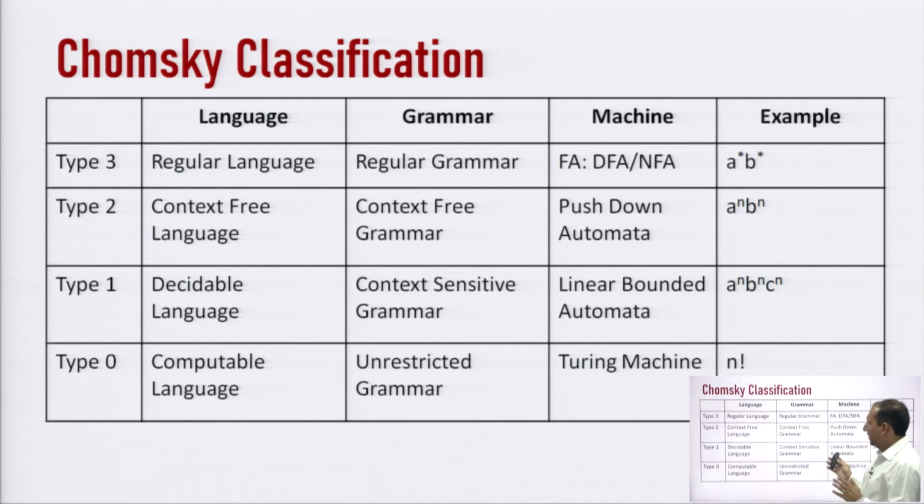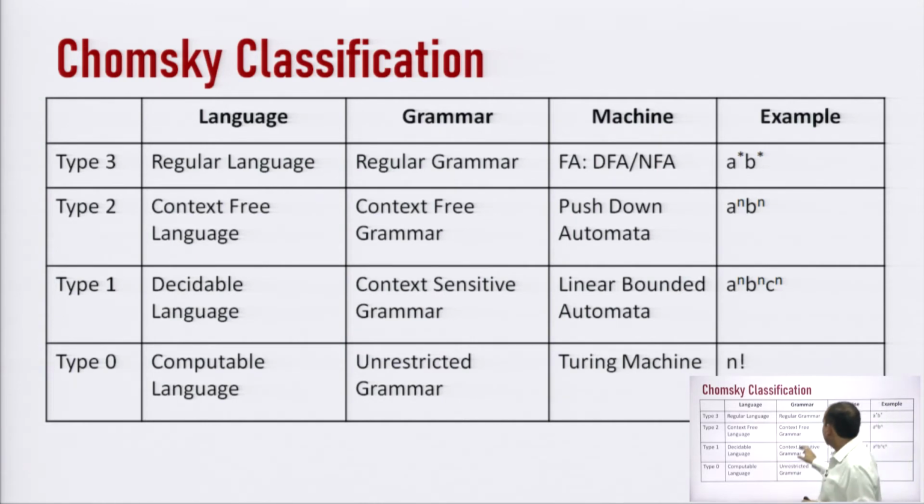Now, we have this next slide, and in this slide you can see that we have summarized the complete Chomsky classification of the 4 types of grammar which we have just studied in the previous slide, right.